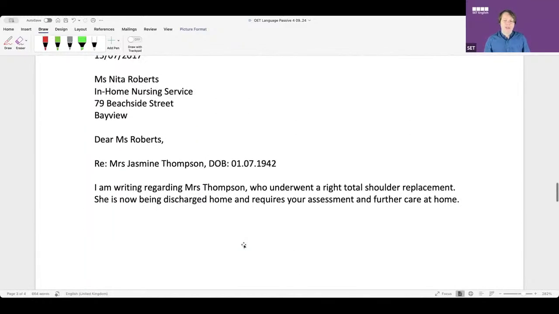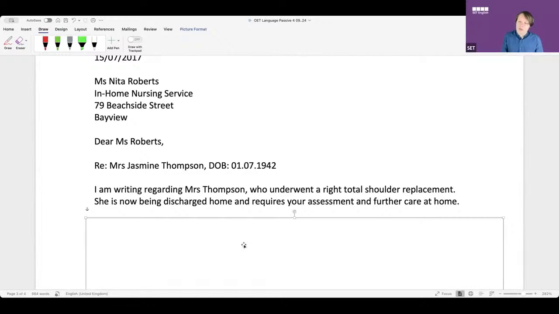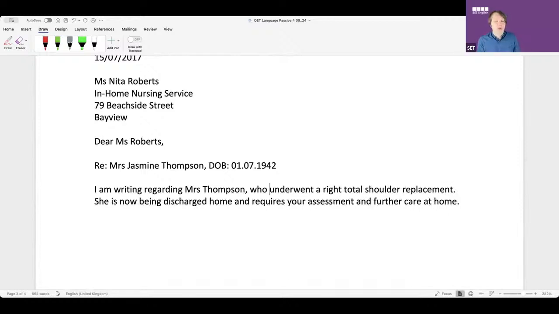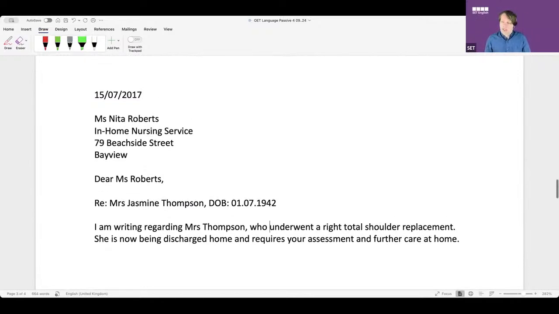I'm writing regarding Mrs. Thompson, who underwent a right total shoulder replacement. Guys, should I say was underwent? No, right? Remember we discussed that before. So who underwent a right total shoulder replacement. She's now being discharged home and requires your assessment of further care at home. This is a really nice letter, I think. Does anyone see any mistakes? Don't really see anything so far.